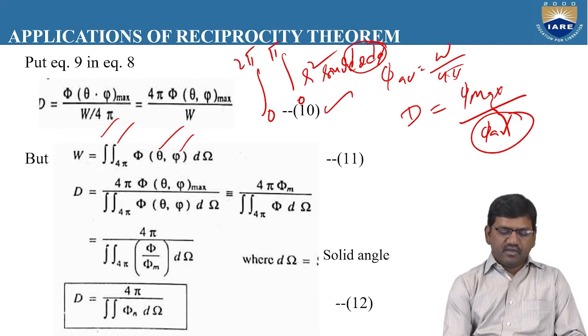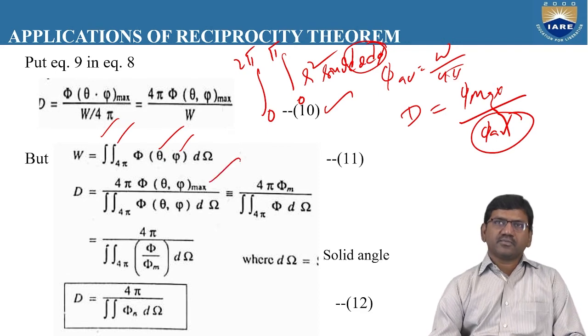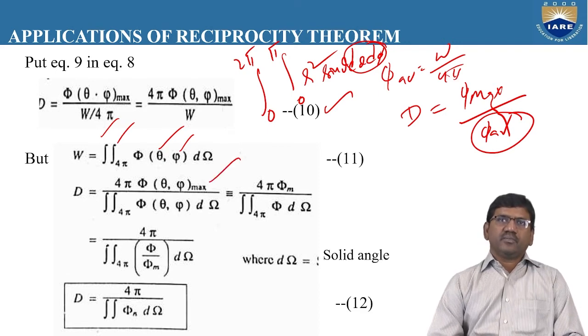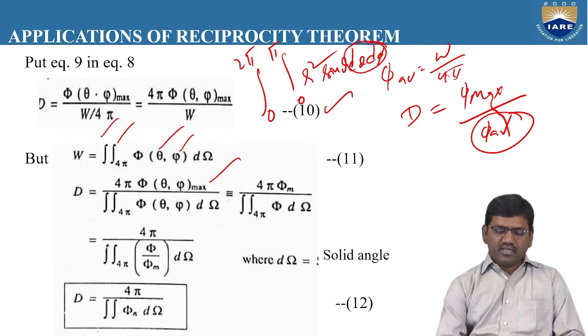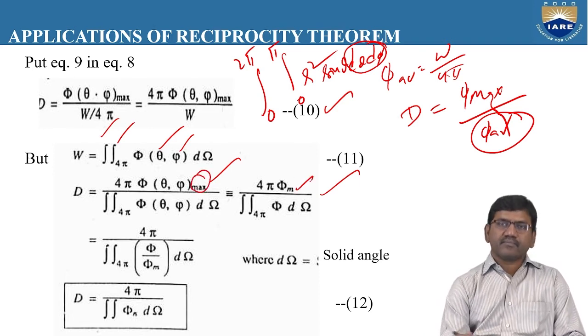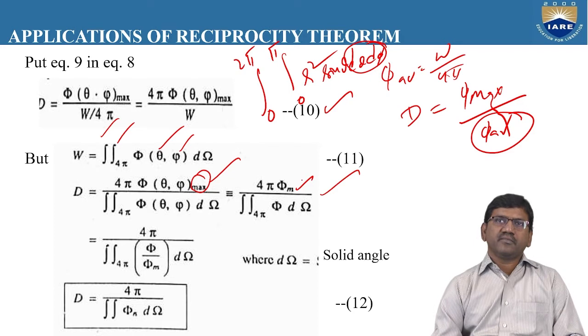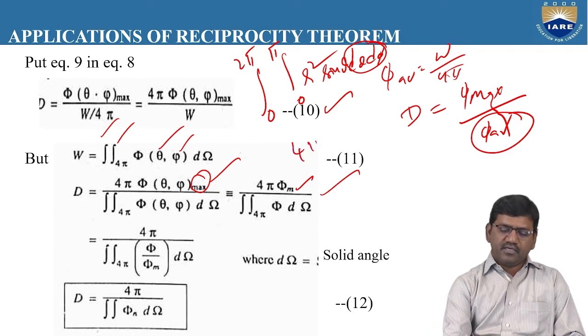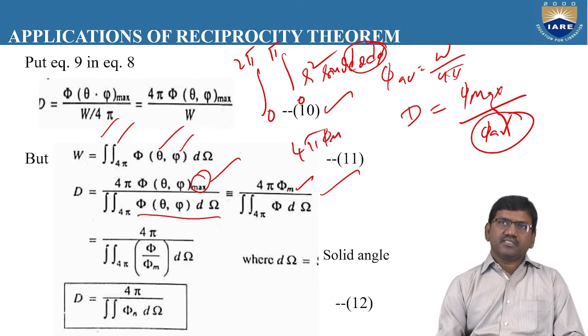Here, if we substitute the values of D, that is 4 pi phi of theta comma psi max by the double integration of phi of theta comma psi d omega, we can modify this expression as 4 pi into phi m. Here the max, that is the maximum radiation intensity, is simply labeled as phi m. We can also write the function phi of theta comma psi simply as phi.